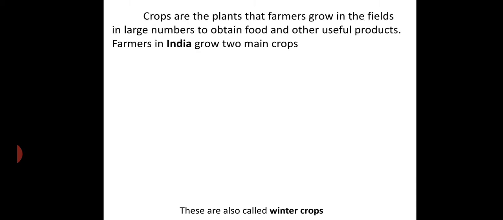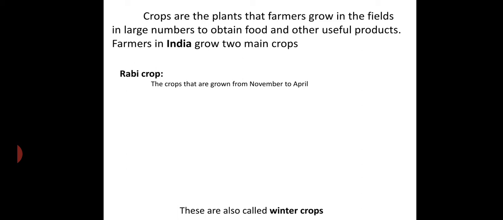So what do you mean by crops? Crops are the plants that farmers grow in the fields in large numbers to obtain food and other useful products. Farmers in India grow two main crops. Those are Rabi crops. What do you mean by the Rabi crops here? The crops that are grown from November to April.